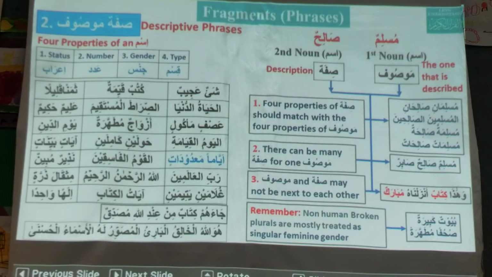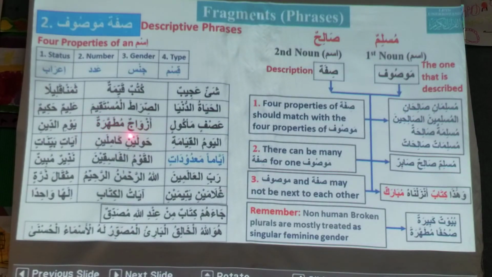Does it follow all the four properties of sifa mawsuf? What about number? Number is not following. This is plural, this is singular.